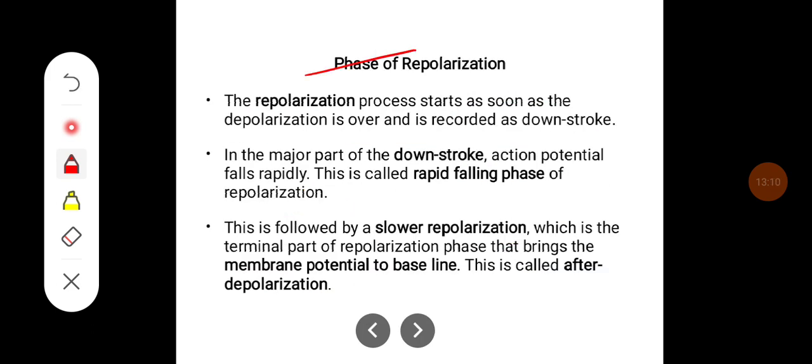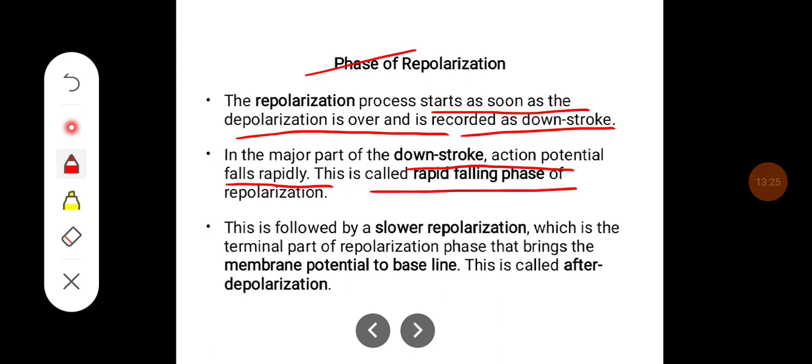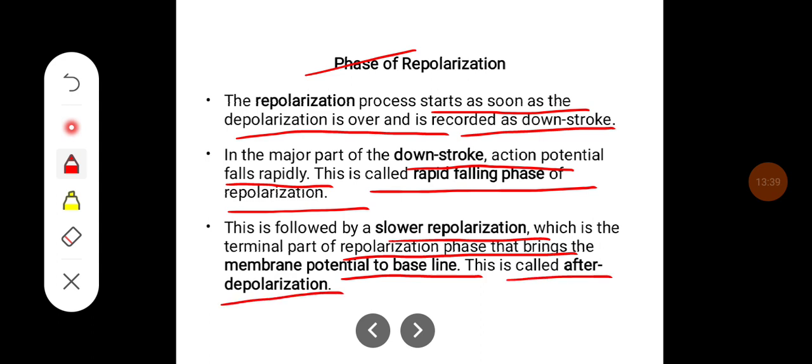Then you have the phase of repolarization. The repolarization process starts as soon as the depolarization is over and is recorded as a downstroke. In the major part of the downstroke, the action potential falls rapidly. This is called the rapid falling phase of repolarization. This is followed by slower repolarization, which is the terminal part of the repolarization phase that brings the membrane potential to the baseline. This is called the after repolarization.